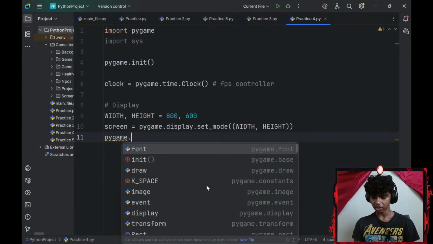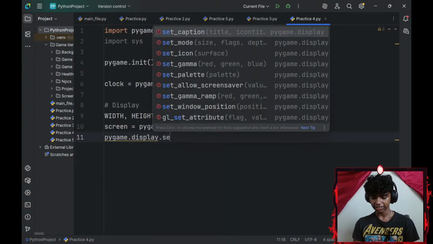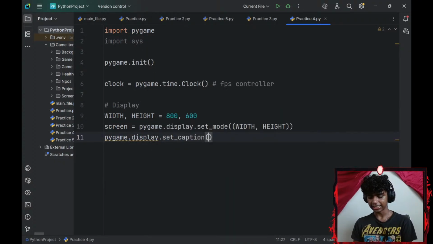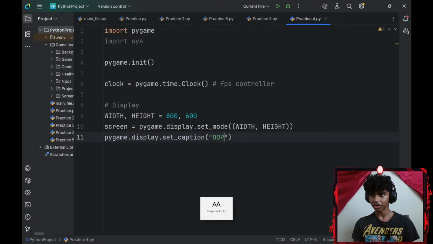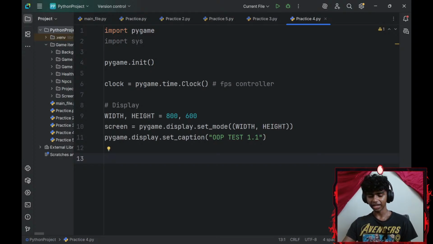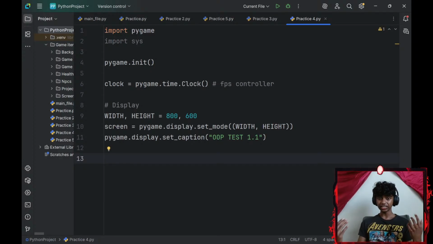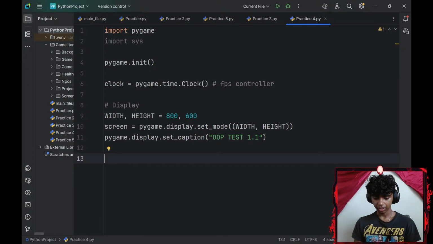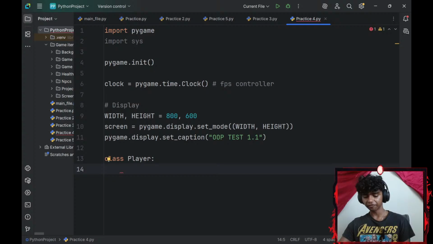And then let me add a caption. So I'll go with pygame.display.set_caption. I'll set my caption to something like object-oriented programming test 1.1. Alright, and then let me go ahead and create a player class. So I'll create a class called Player. There we go. And then let me define a constructor.